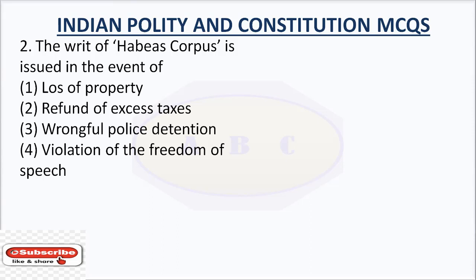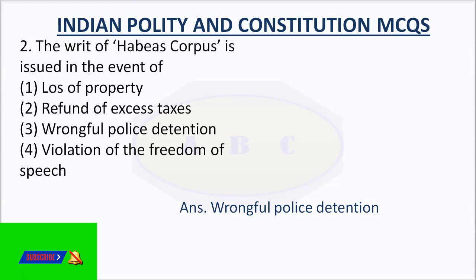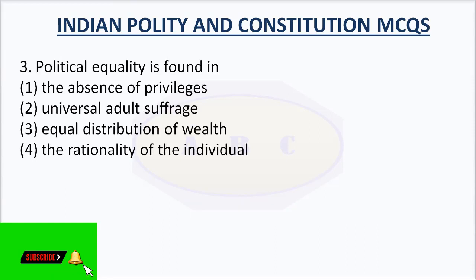Question number 2. The writ of Habeas Corpus is issued in the event of. The right answer is wrongful police detention. Habeas Corpus is a writ which requires a person under arrest to be brought before a judge or into court. This ensures that a prisoner can be released from unlawful detention.